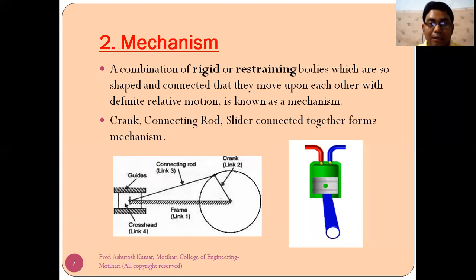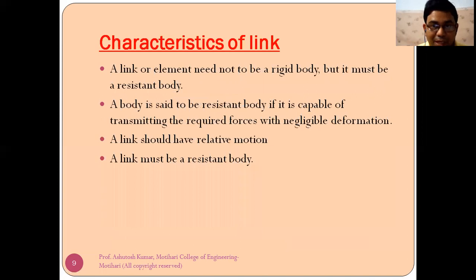So what are the characteristics of the link? While transmitting motion, power or velocity, there should not be any deformation. If there is deformation, then the link will not serve its purpose. So a link or element need not be a rigid body, but it must be a resistant body.